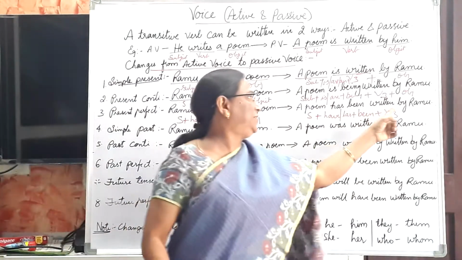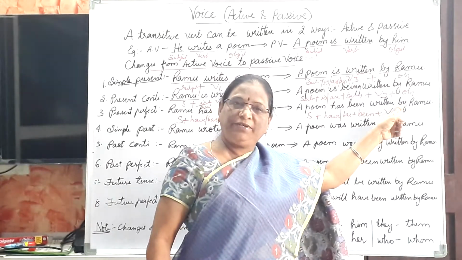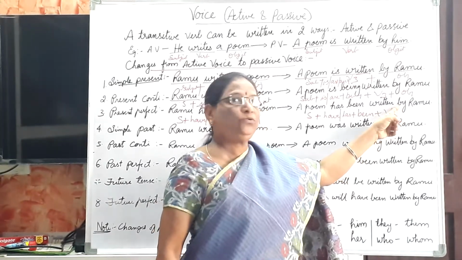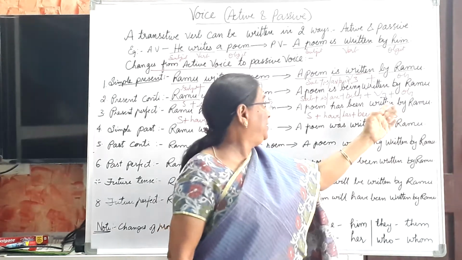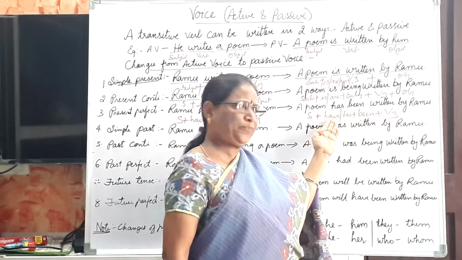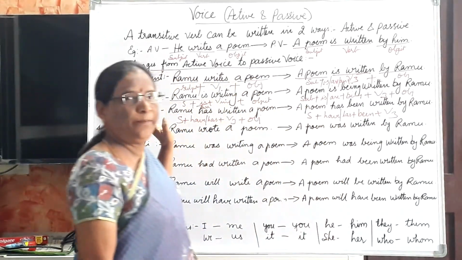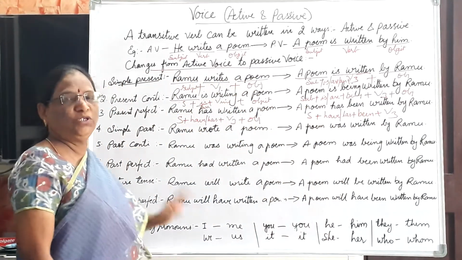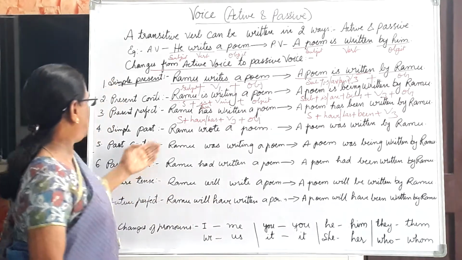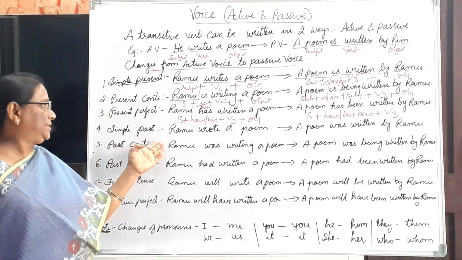"By" is an agent. We can use it sometimes, and sometimes we can't. The main thing is subject plus helping verb plus V3, which is important in active voice and passive voice. The agent is not so necessary.